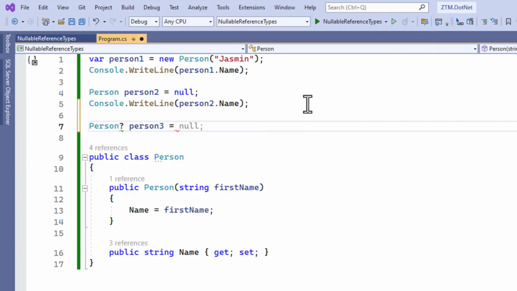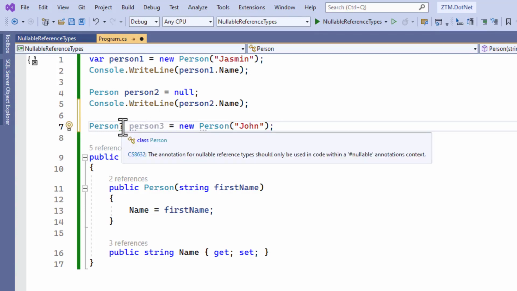It's the same syntax that we have learned for the nullable value types in the previous lesson. As you can see, we get a compiler warning stating that the annotation for nullable reference types should only be used in code within a nullable annotations context.